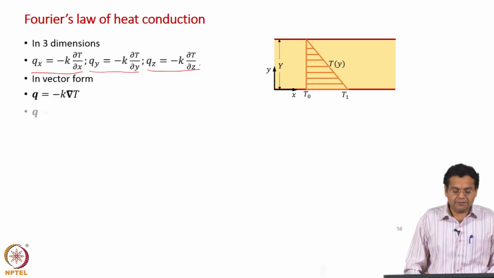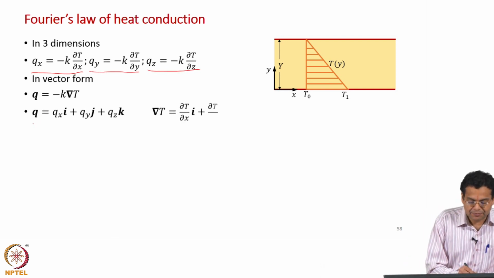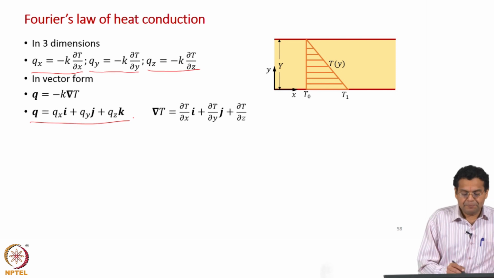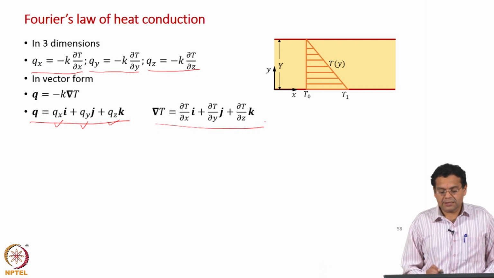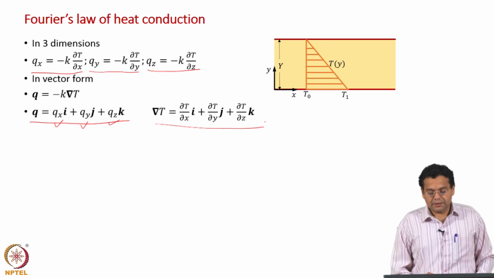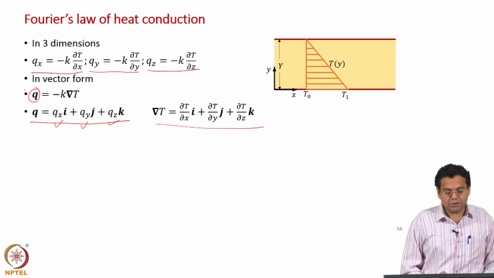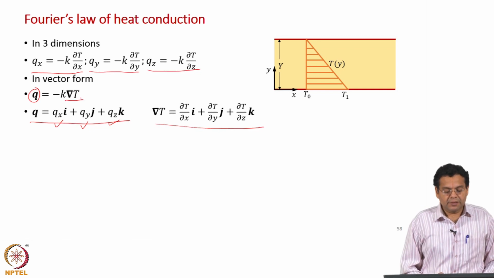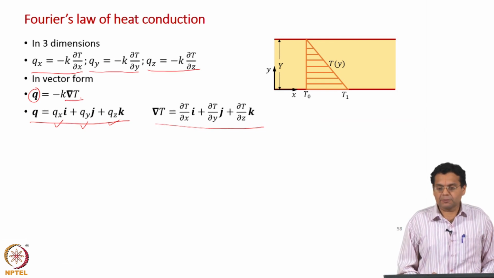At left hand side we have q vector, right hand side we have minus k gradient of T, and q vector we have seen some time back is q x i, q y j, q z k. Of course, we know gradient of T is dou T by dou x i, dou T by dou y j, dou T by dou z k. So, the left hand side is the q vector, right hand side we have minus k times gradient of temperature. Of course, thermal conductivity is the material property.